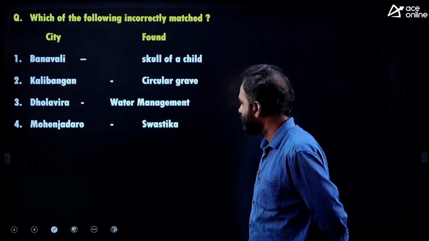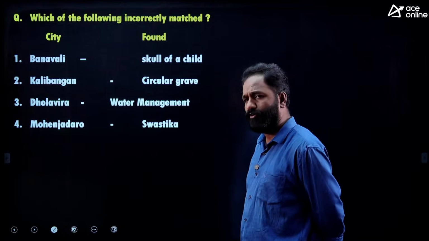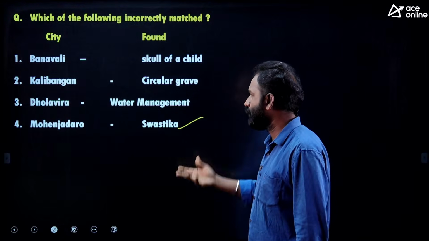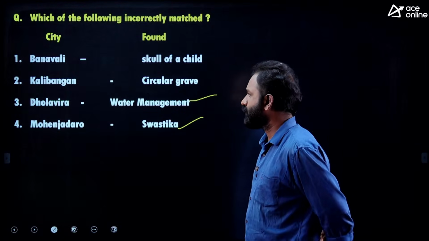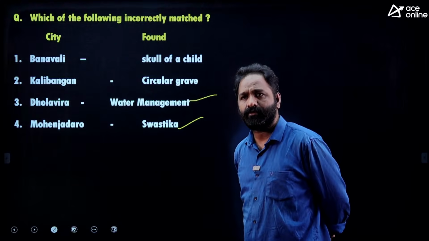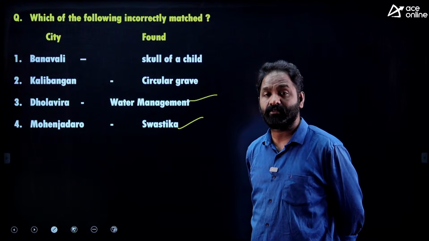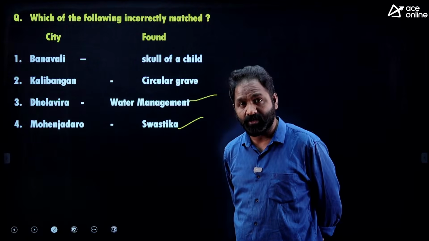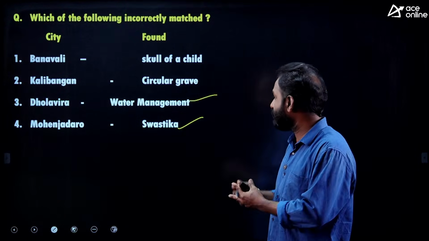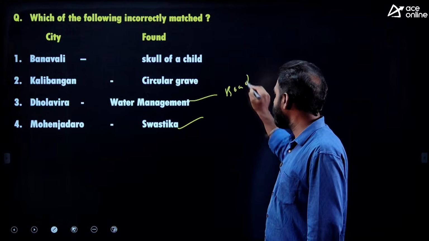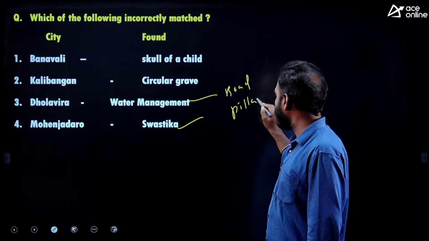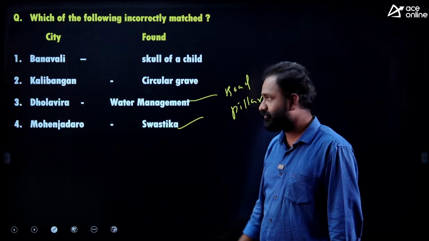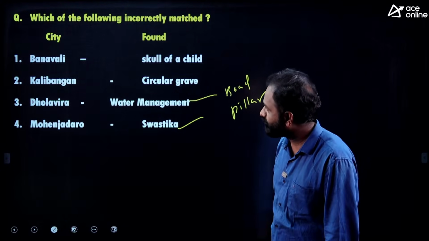Some say D. See, swastika was found in Mohenjo-daro also. Water management, you know that water management. Now, Dholavira has 16 or 17 reservoirs, a water management system, rain harvesting. Also in Dholavira we found a board, the signboard. And we also found a polished pillar in Dholavira, part of the water management system.